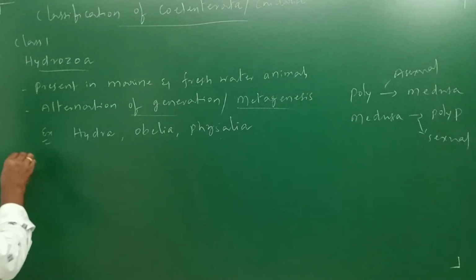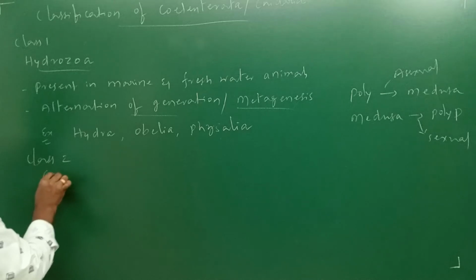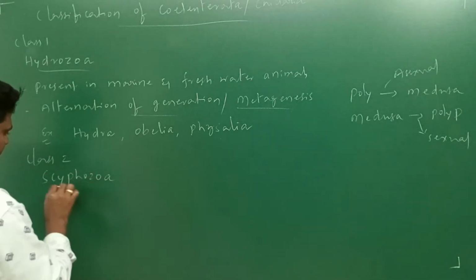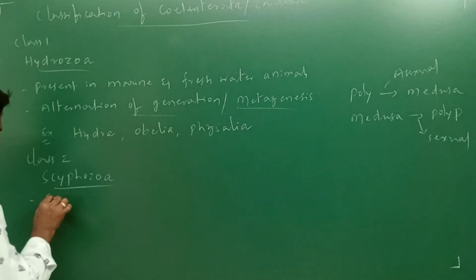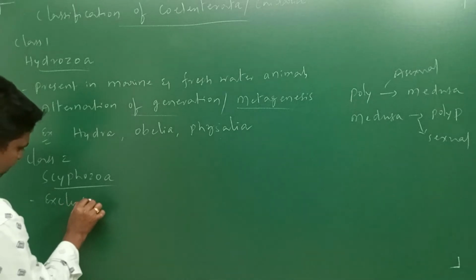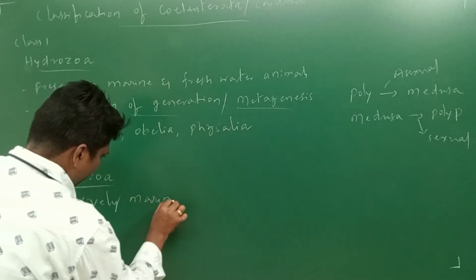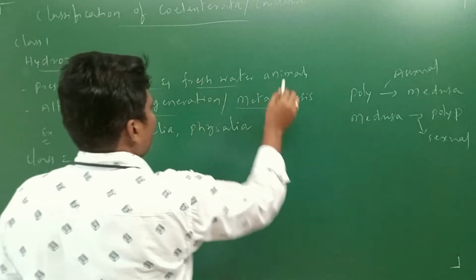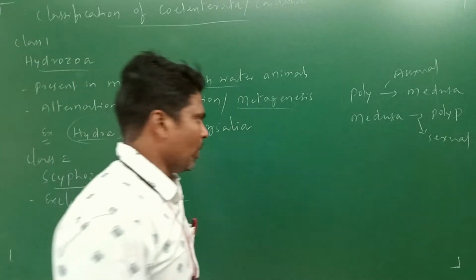Next, Class 2, Scyphozoa. These animals are exclusively marine. Here in Hydrozoa it is marine as well as freshwater; Hydra is freshwater.